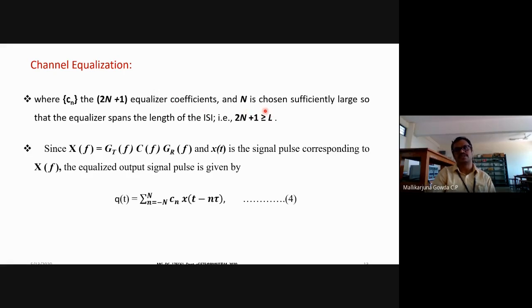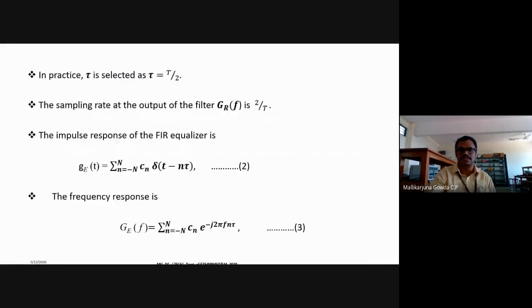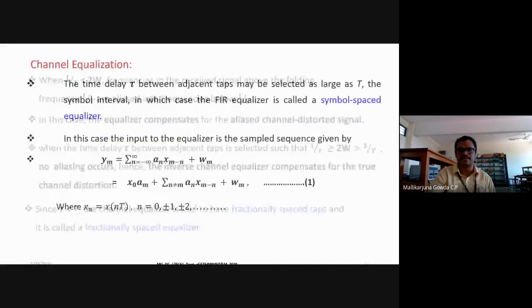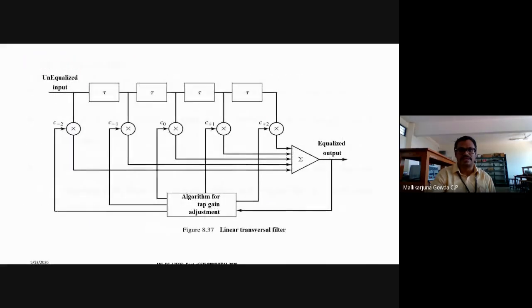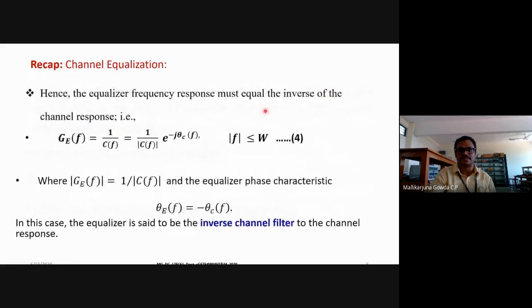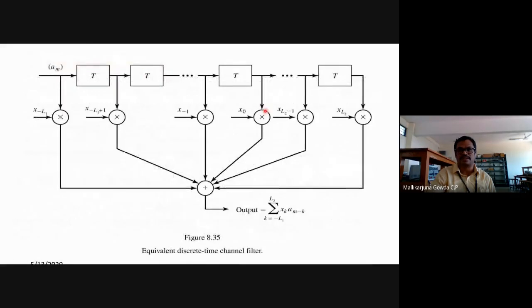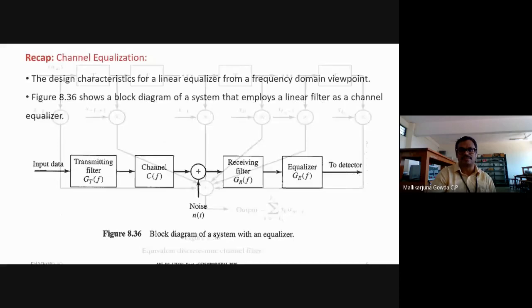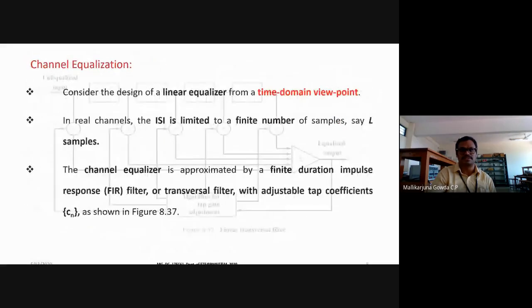That is x0, x1 I wrote now. I think you will be able to understand with the diagram. Yes, here. See, this is the transmitted symbol we are multiplying, right? x0 up to L minus 1 in this case.